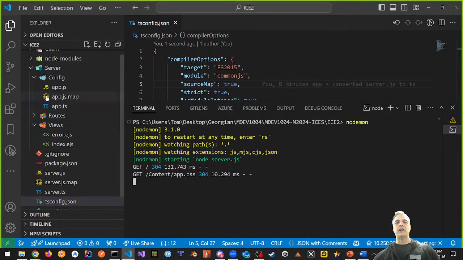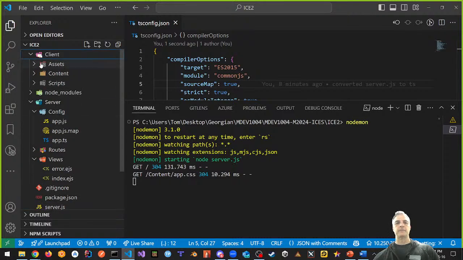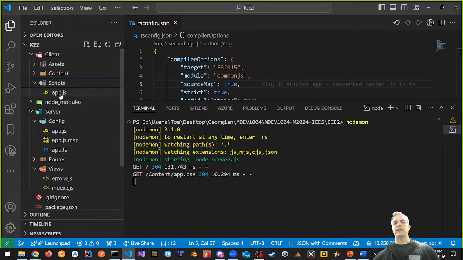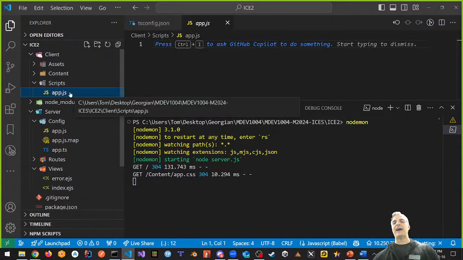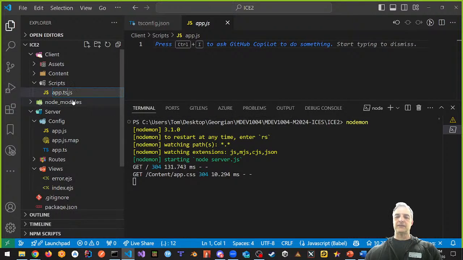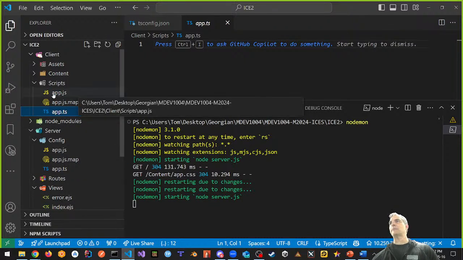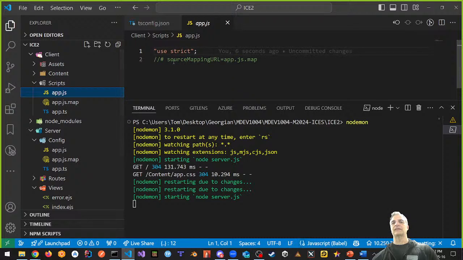For example, let's try something. In my client, last thing we're going to do to prove this out. In my client, we have app.ts. Let's convert this one to TypeScript as well. So again, F2, app.ts. And as soon as I do this, it converts it and makes an empty JavaScript file. Look, it's empty. It just says use strict at the top.